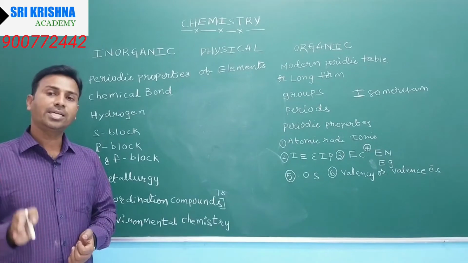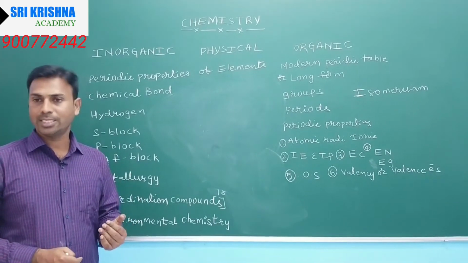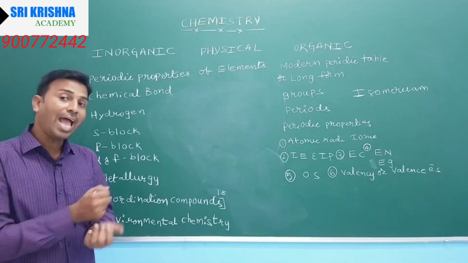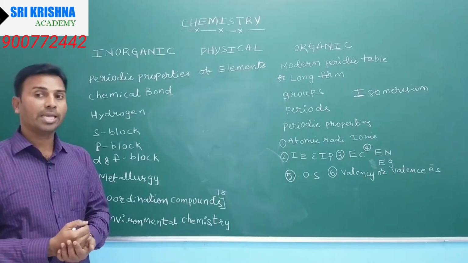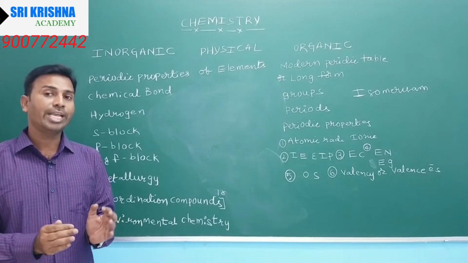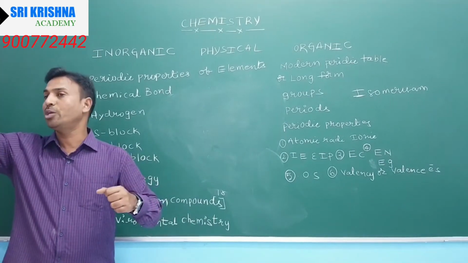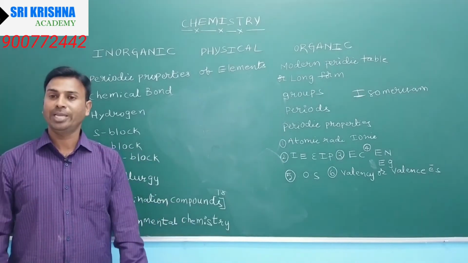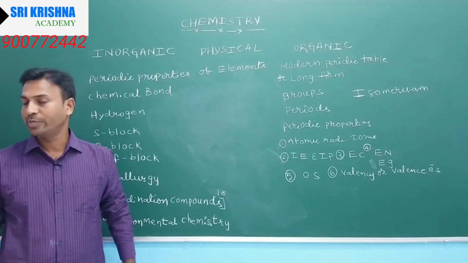In this way, boron, carbon, nitrogen, oxygen and halogens we have to learn. Coming to the halogens, some questions are important, because these are the most electronegative elements in the periodic table. Then we have to speak about the most electropositive elements, the first group, and the most electronegative elements, the 17th group.